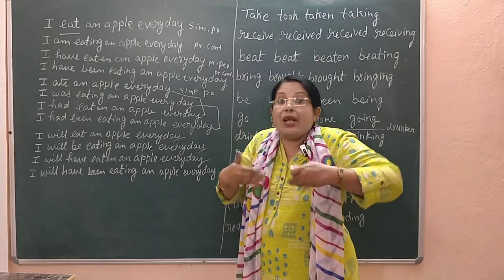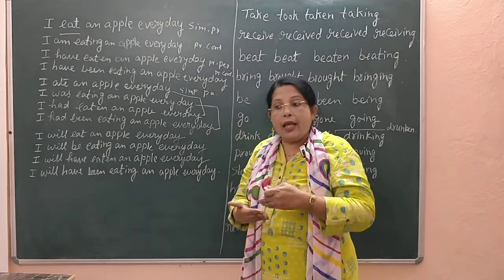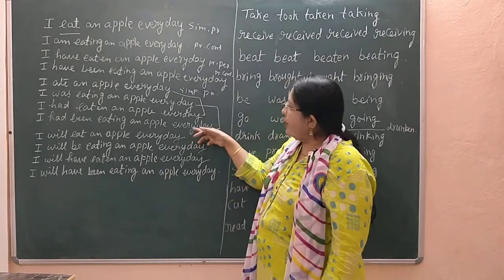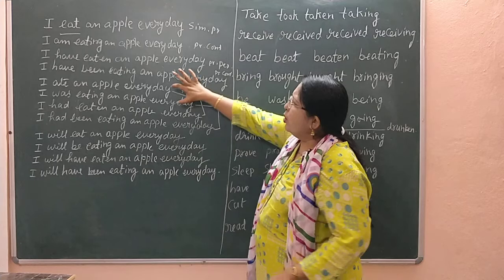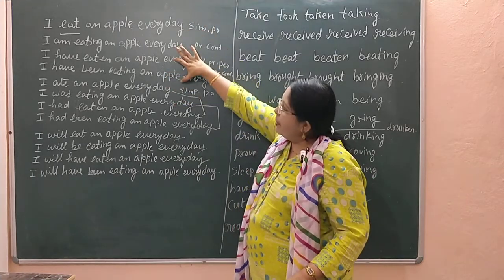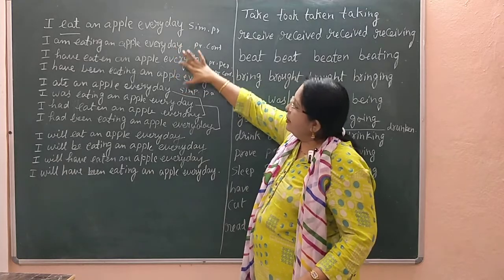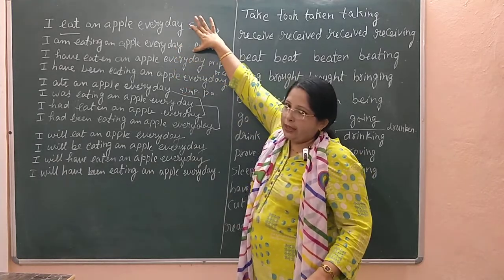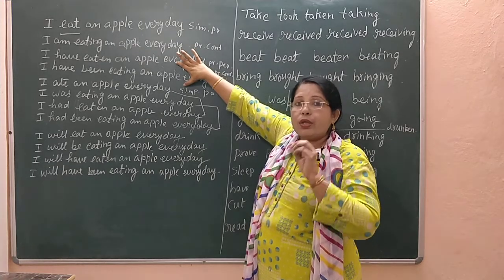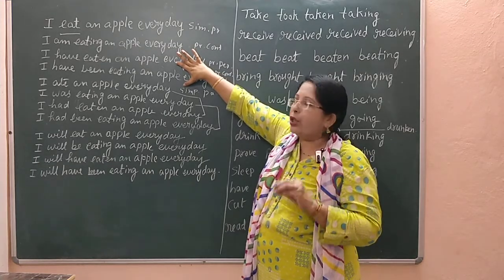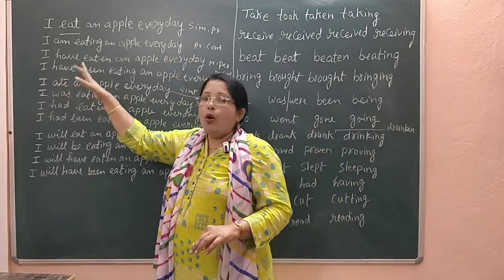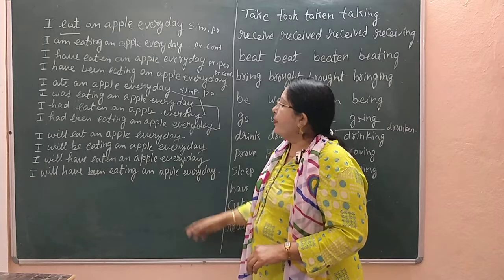There will be a stress that I should say there was a perfectness, that 100% I was eating an apple at that time. This sentence, or else you can go with these two sentences. These are perfect tenses, and these two will be simple tenses, and these two will be perfect tenses, where you need to stress your sentence, and in that situation only you have to use the perfect tenses. That is, you need to add the auxiliary verb for that.